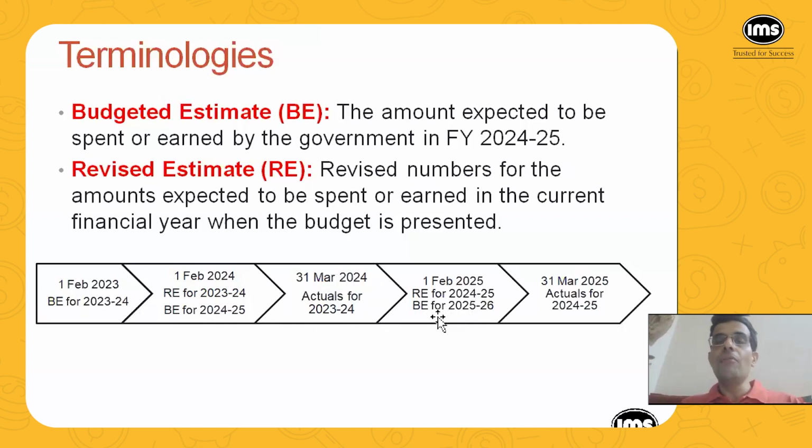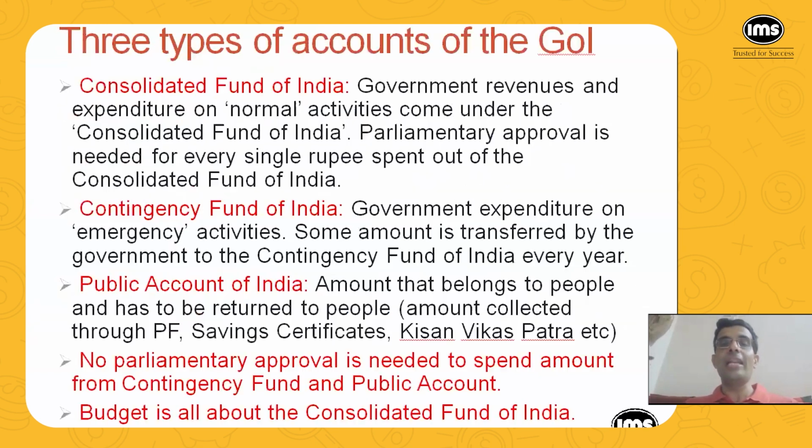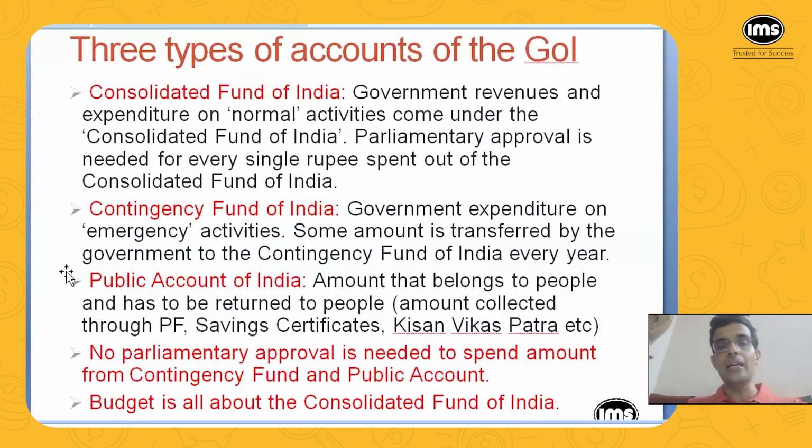Then next year, when the budget is presented in February 25, the budgeted estimates for the next financial year, that is 25-26, will be presented, and the revised estimates for this financial year, that is 24-25, will be presented. And the actuals for this financial year will be known on 31st of March next year. So this is how it works every year. So whenever the budget is presented, they present the projections for the estimates for the next financial year, as well as the revised estimates for this financial year.